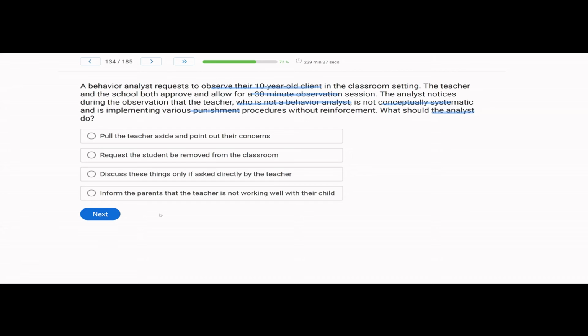And then D, inform the parents that the teacher is not working well with their child. Again, there's no indication. Just because she's not doing what we're doing doesn't make it wrong. ABA, while very powerful, very effective, and what we practice, is not the only way. And that's very important in collaboration to remember. So, what should the analyst do in this situation? They need to discuss these things only if asked directly by the teacher.